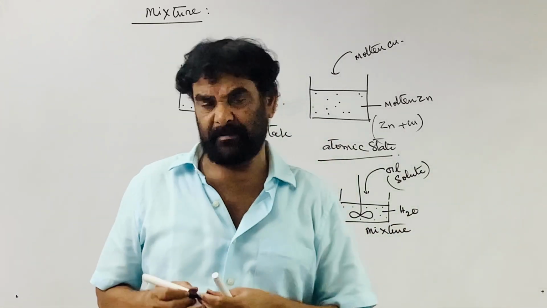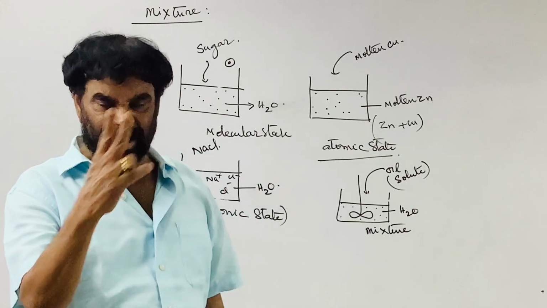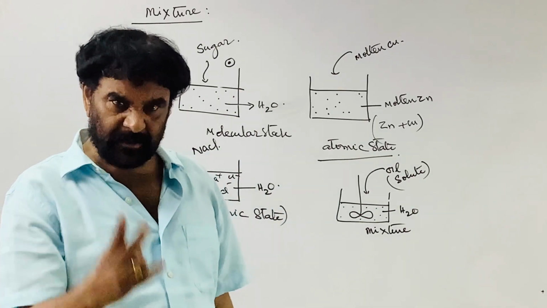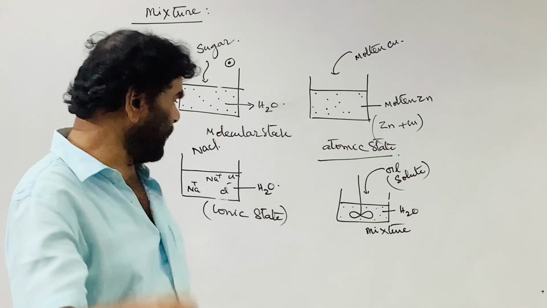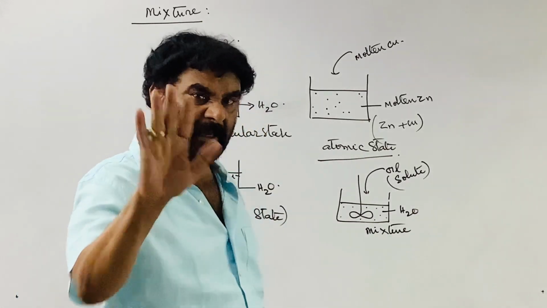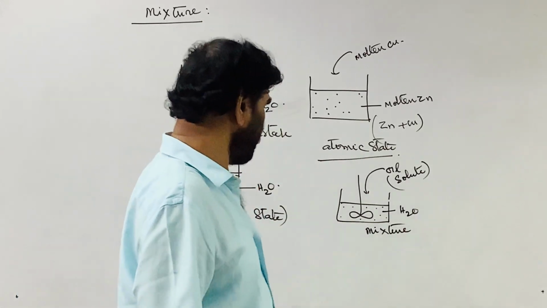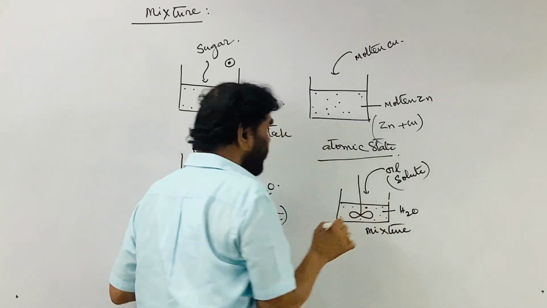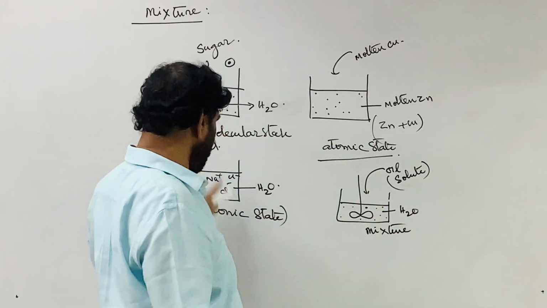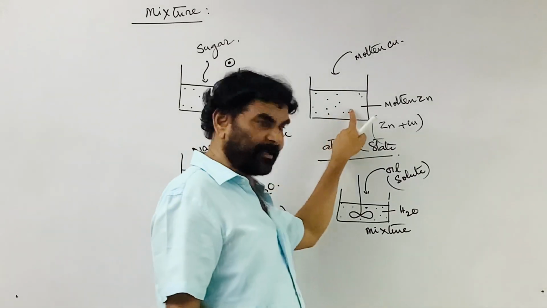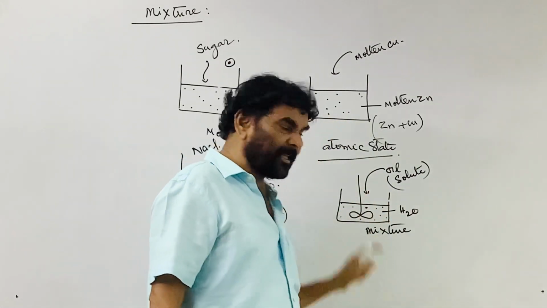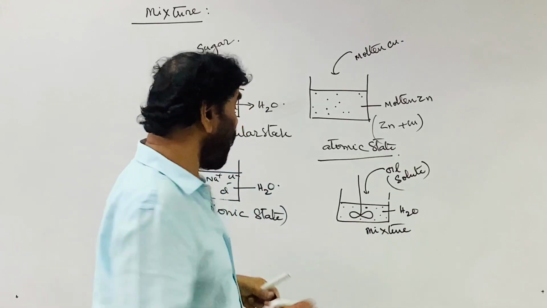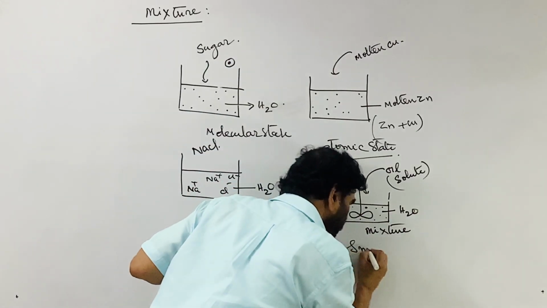A binary mixture, a binary system, where one component is dispersed in the other component without any chemical reaction. But here, compared to the molecular state, ionic state, atomic state, the solute is dispersed in the solvent in the form of small droplets.